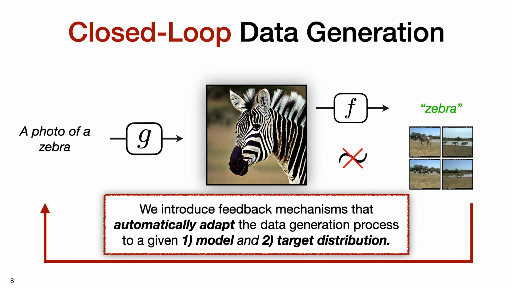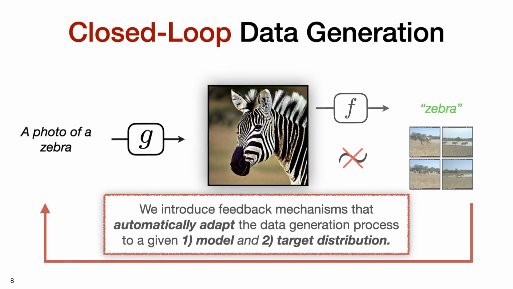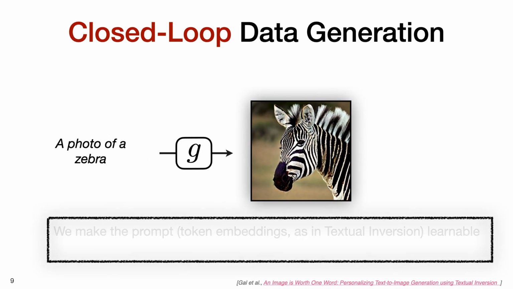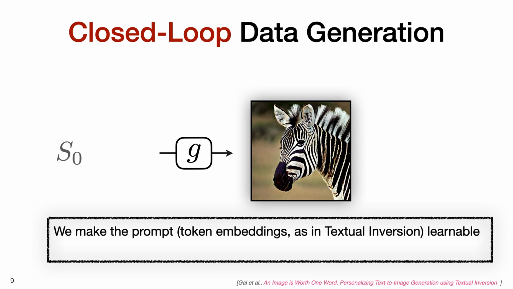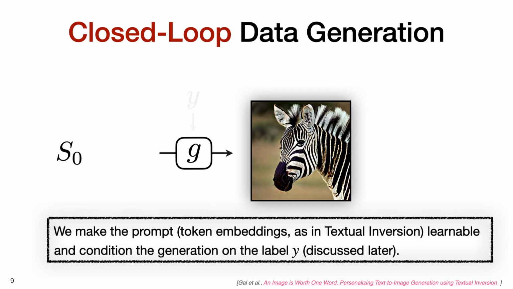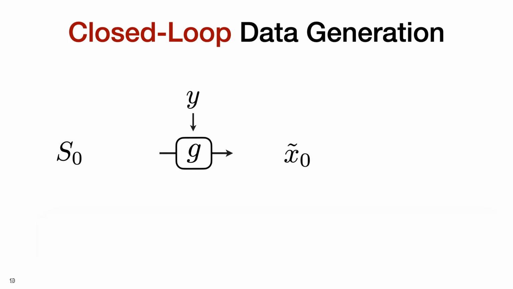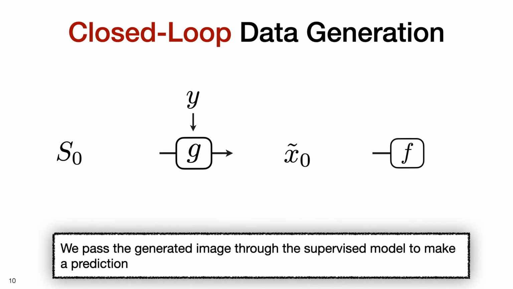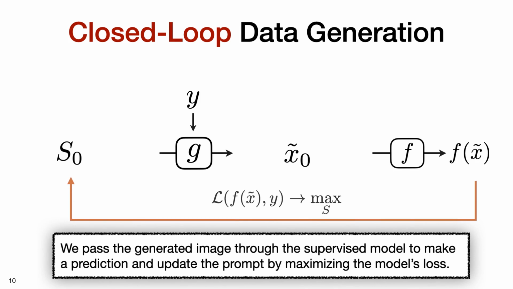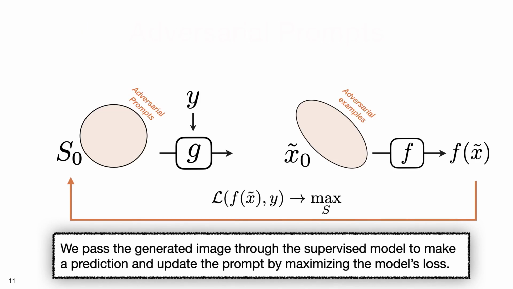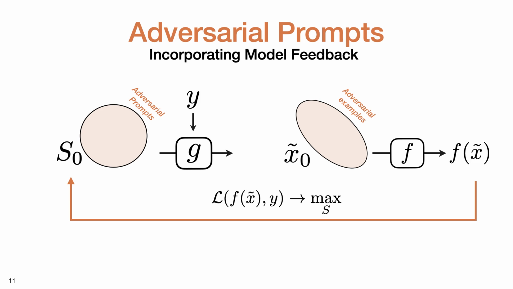We introduce feedback mechanisms that automatically adapt the data generation process to a given model and target distribution. We make the prompt, or the token embeddings, similar to textual inversion, learnable, and condition the generation on the label, Y. We pass the generated image through the supervised model to make a prediction and update the prompt by maximizing the model's loss. We call these prompts adversarial prompts.